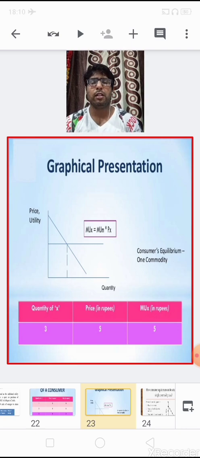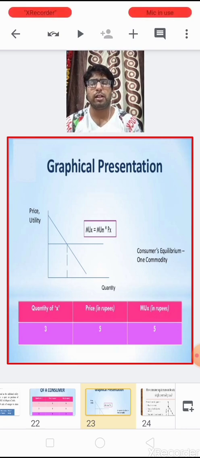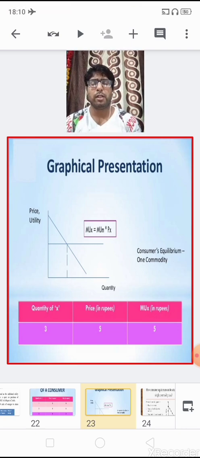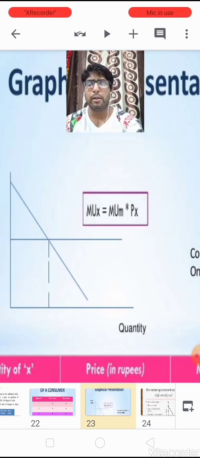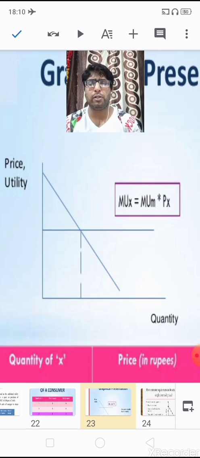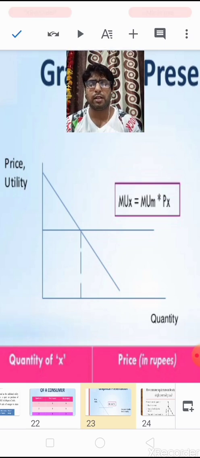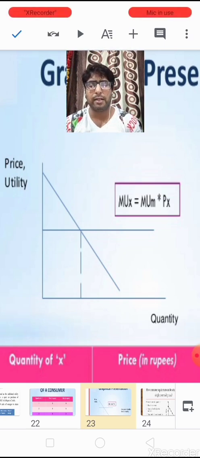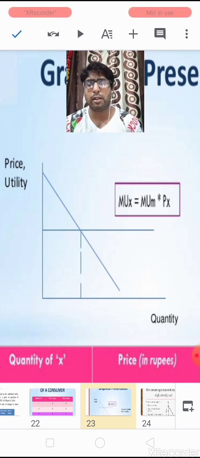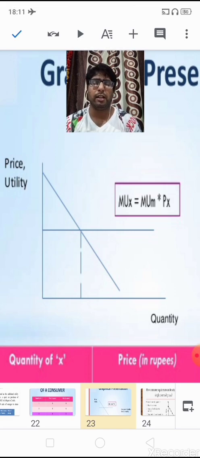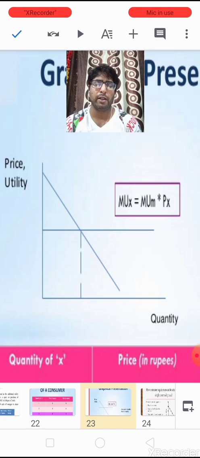That is why the price is a horizontal straight line parallel to the x-axis. Now you are better observing here, children. See the point here. The marginal utility in terms of money is touching the price curve at this point. So this is a point where the consumer is getting maximum satisfaction.